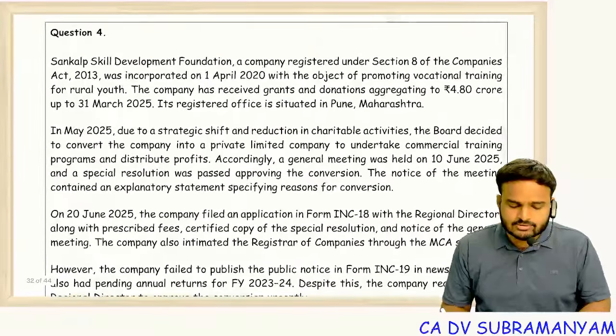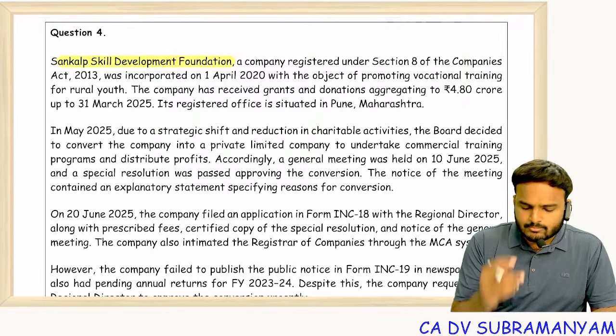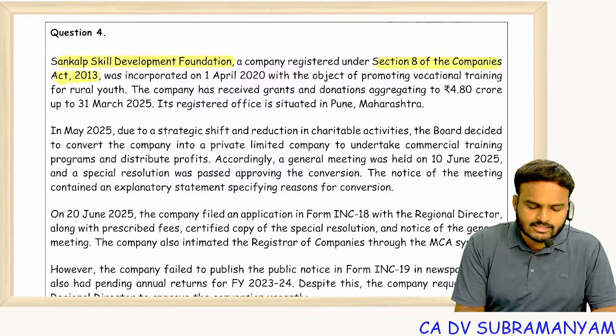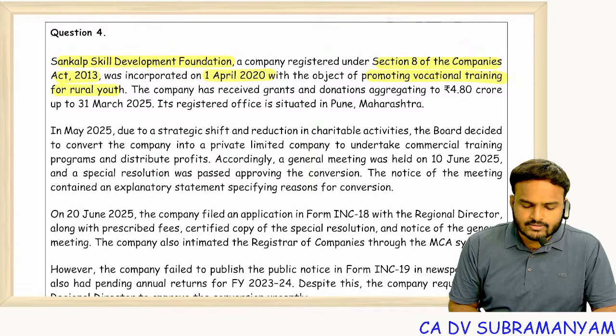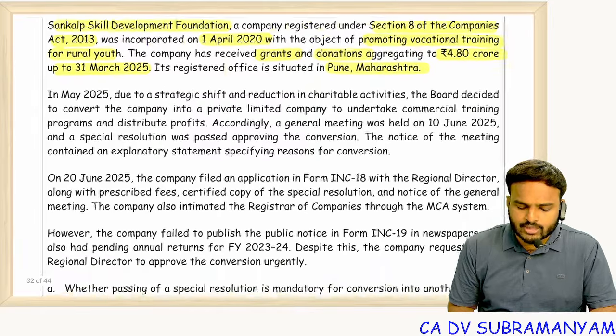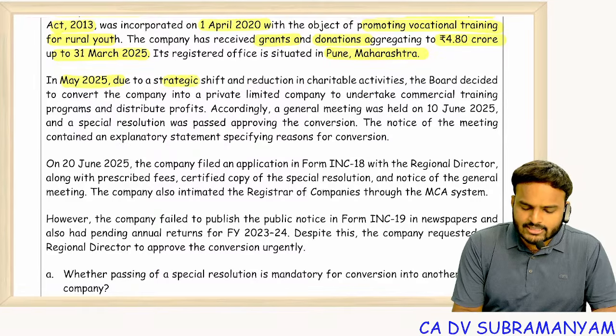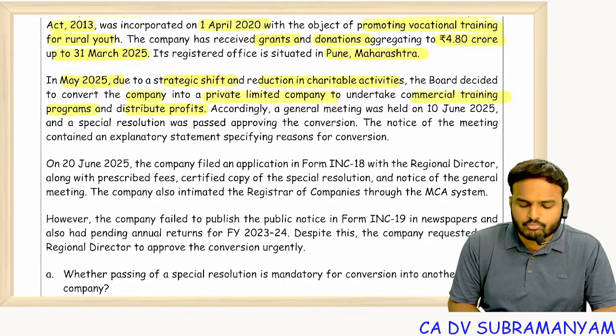On this we will see exam questions. Sankalp Skill Development Foundation, a company registered under Section 8 of Companies Act 2013, was incorporated on 1st April 2020 with the object of promoting vocational training for rural youth education or skill development. The company has received grants and donations aggregating 4.8 crore up to 31st March 2025. Its registered office is situated in Pune, Maharashtra. In May 25, due to strategic shift and reduction in charitable activities, the board decided to convert the company into private limited company to undertake commercial training programs and distribute profits.